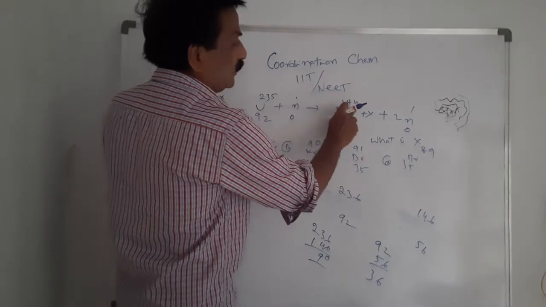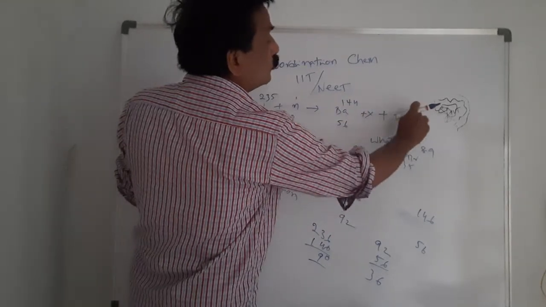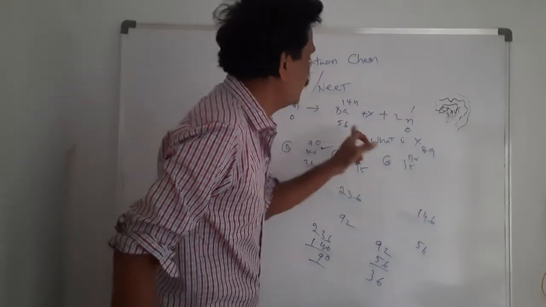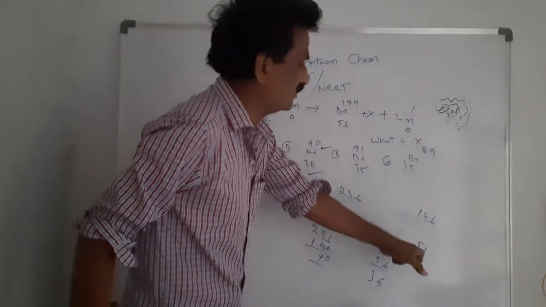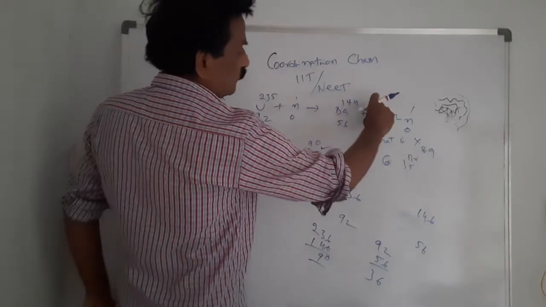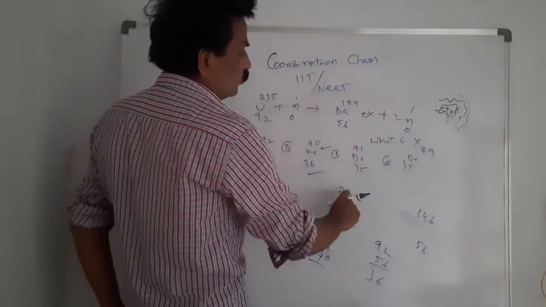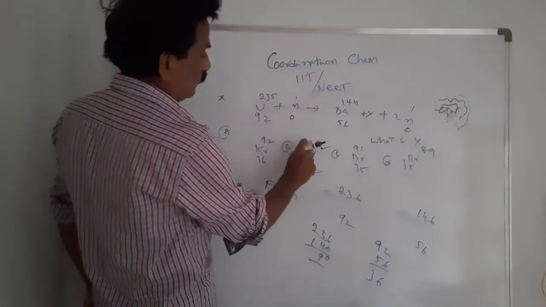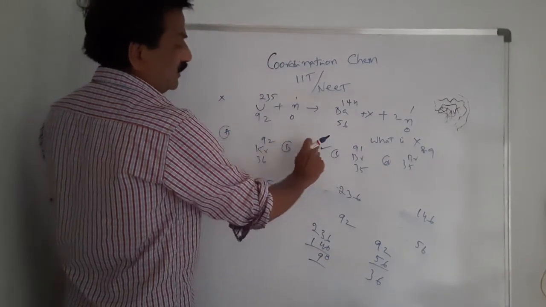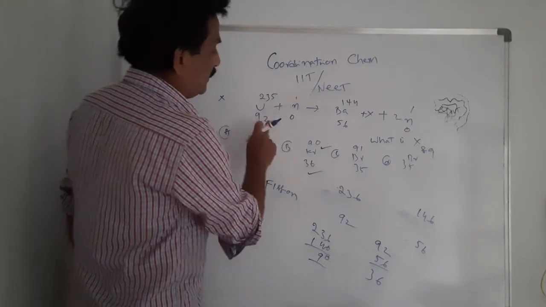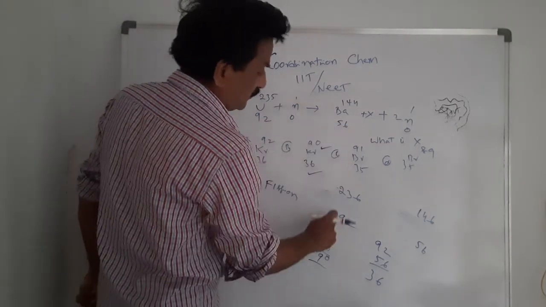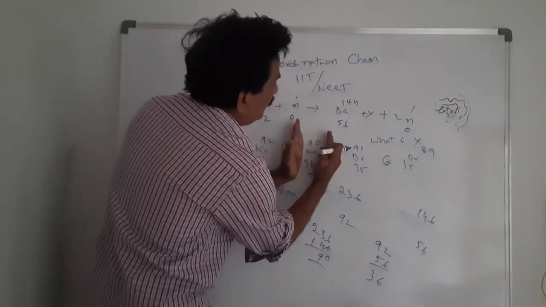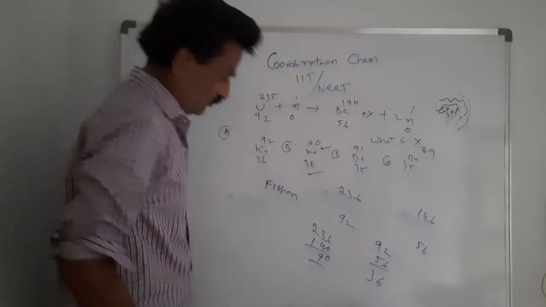Then 144 plus 2 neutrons, you add 2, not 1: 146. 56 plus 0, 56. X is what we want: 236 minus 146 is 90. Among the 4 options, B is the right answer, 90. At the same time, 92 minus 56 is 36. So krypton 90, 36 is the right answer.